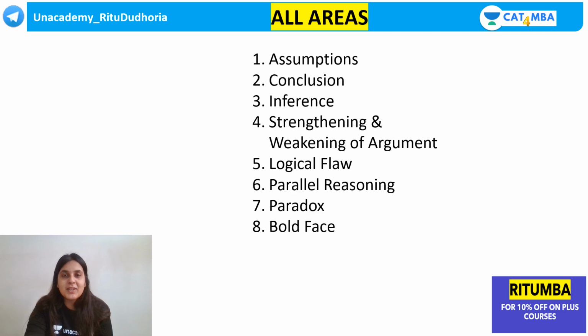Come on, let's begin with the session. So now when it comes to critical reasoning, these are the 8 key areas in critical reasoning. You have assumptions, conclusion, inference, strengthening and weakening of argument, logical flaw, parallel reasoning, paradox, and boldface. Now, what is the difference between these key areas and what goes into answering all of these questions?